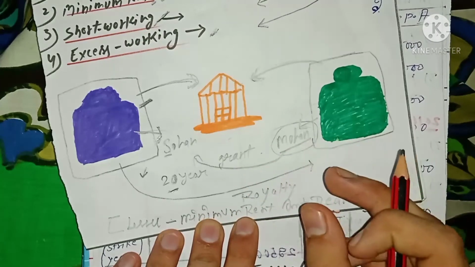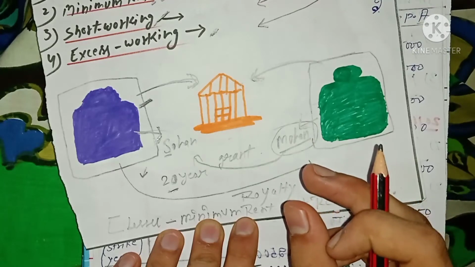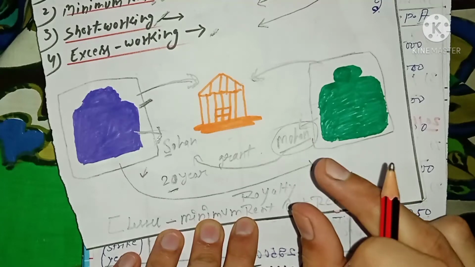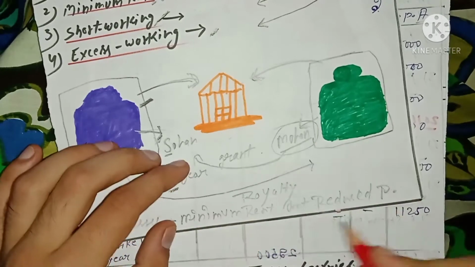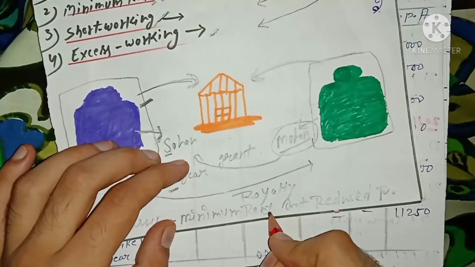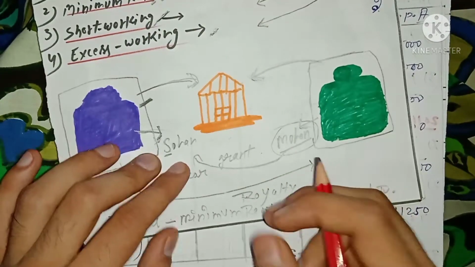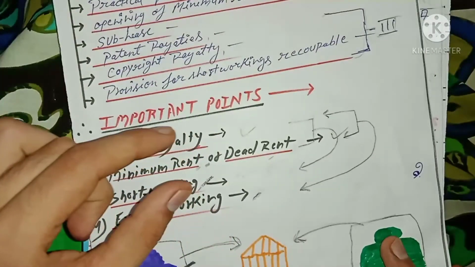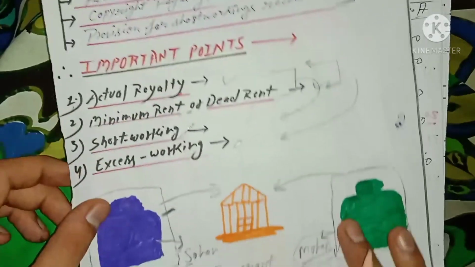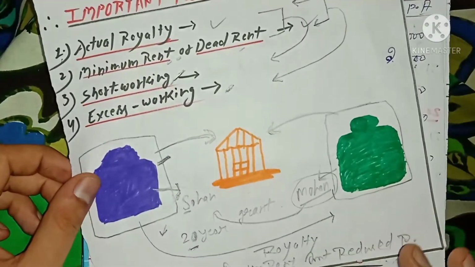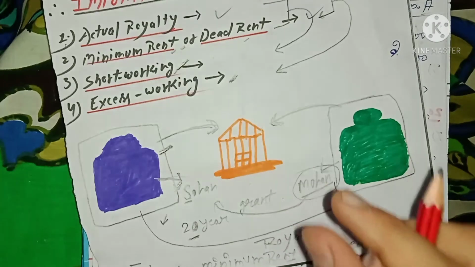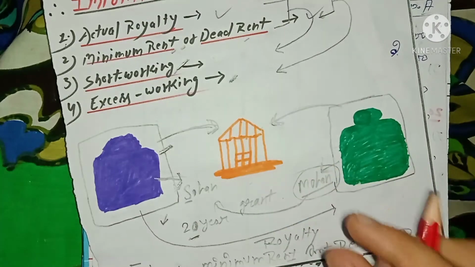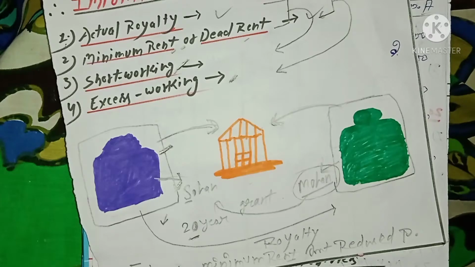So out of the year, the strike occurred in the factory for 3 months. For those 3 months, the minimum amount will be reduced. I'll tell you later how to calculate that certain amount of minimum rent when we take on the questions. So we are done here: the amount of minimum rent will be reduced proportionally, or on the basis of a certain percentage. Now let's go to the question.